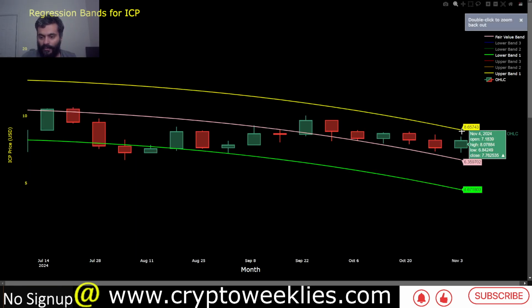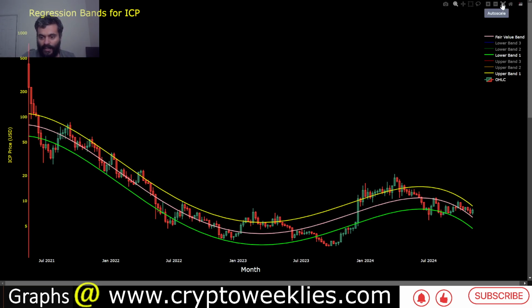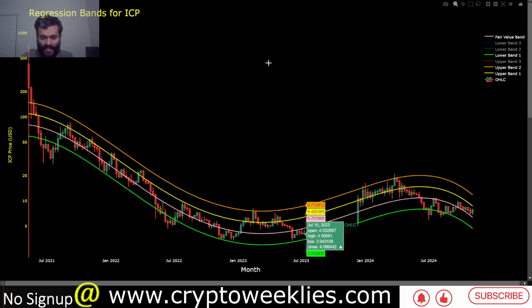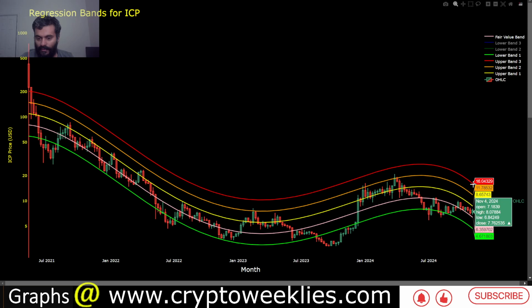So right now, what are the theoretical ceilings for this? The $8.65 is a theoretical resistance if there are some further rallies. If the weekly average price and also this candle close above $8.65 for several weeks, then the secondary level to watch is this 2 standard deviation ceiling coming at around $11.78 for ICP. So that's where most of our attention for the remainder of the year would likely be, between these two levels. If there are some significant rallies between now and the end of 2024, then the 3 standard deviation ceiling comes in at around $16. Those are the likely plays for ICP.